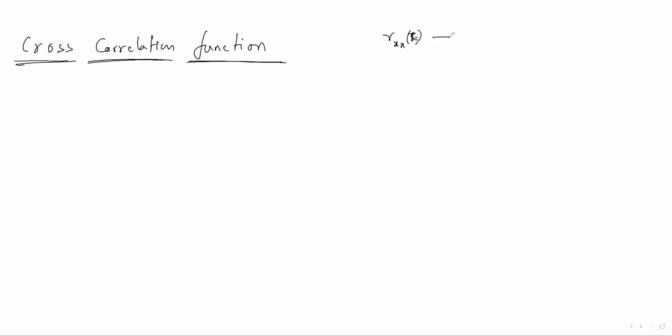Sometimes it is written R11(tau), the autocorrelation of x1(t) and x1(t). If it is x1(t) and x2(t), giving the cross correlation, then we write R12(tau).